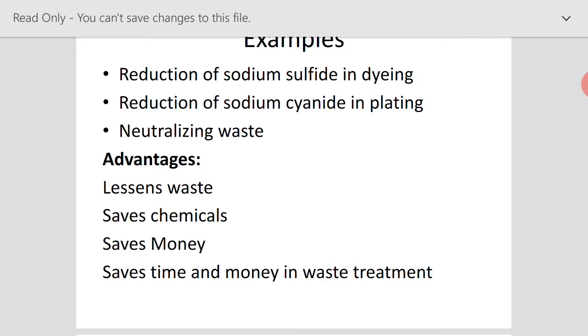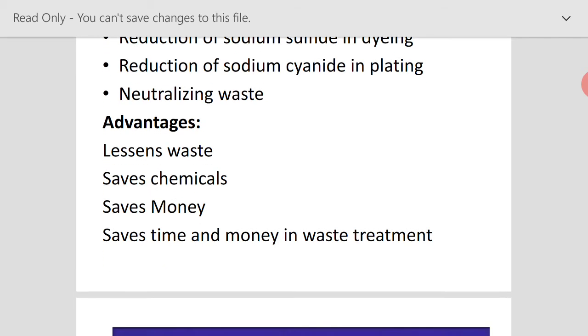Even where possible inside the industry, we should find ways of neutralizing the waste from one section with the waste from another section. We can use that, so that the acid waste from one section of the plant can be used for neutralizing the alkaline waste from another section.